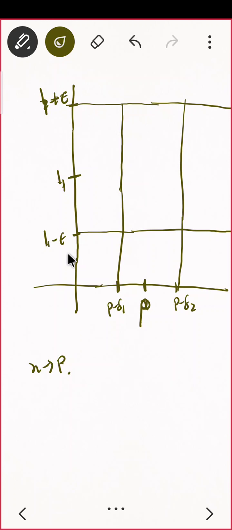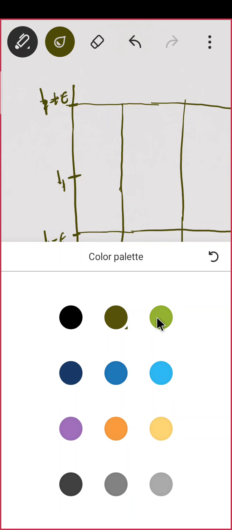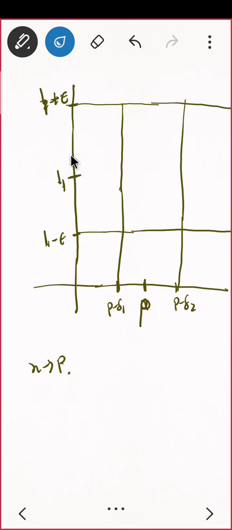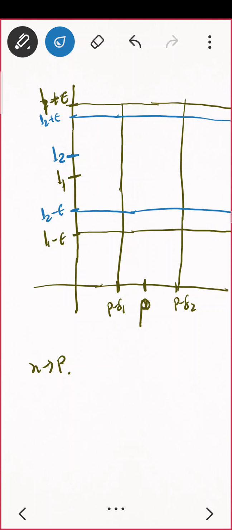Okay. Now but the question is saying I am having one more guy. I am having L2 also. Suppose this is my L2, and I'll be having an epsilon band for L2 also. So that will be L2 minus epsilon, and L2 plus epsilon. So this will be my epsilon band now. For L2 I'm having this as the epsilon band. And for that also I'll be having a delta. Sorry, this was delta 1. For that also I'll be having a delta, and that will be my delta 2.